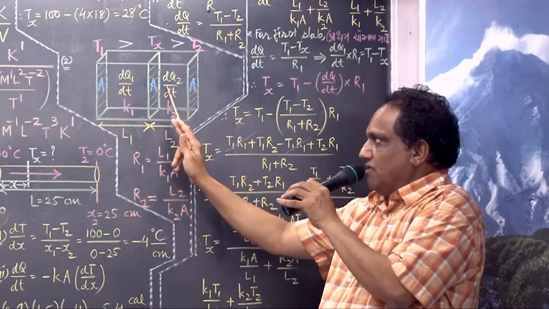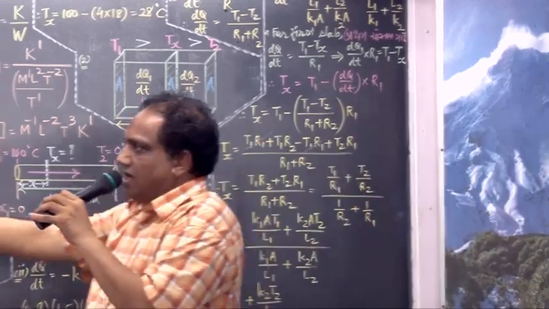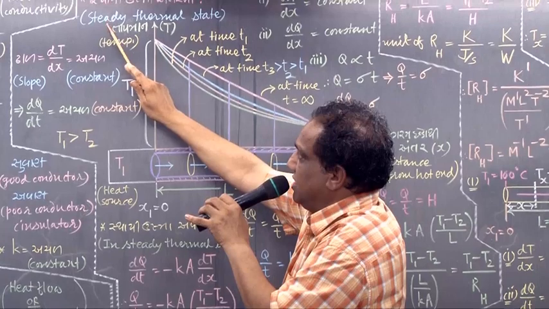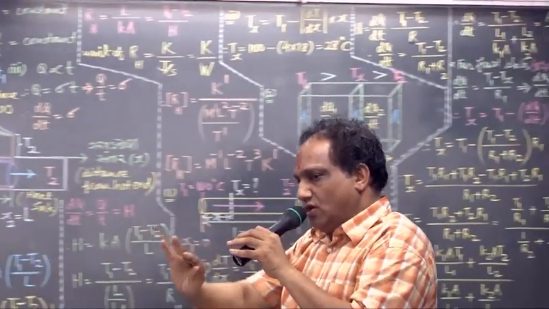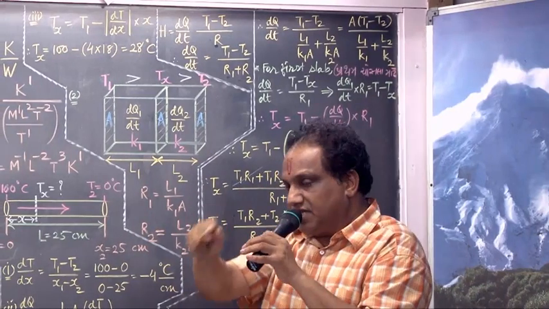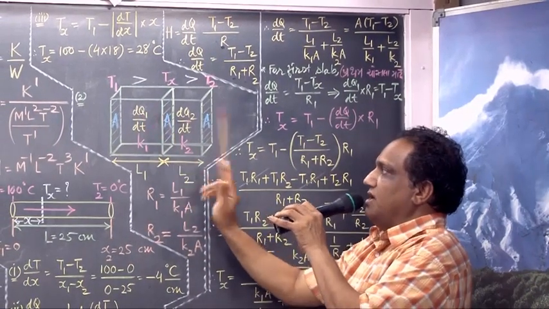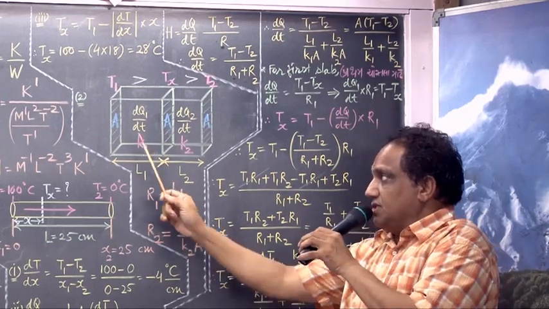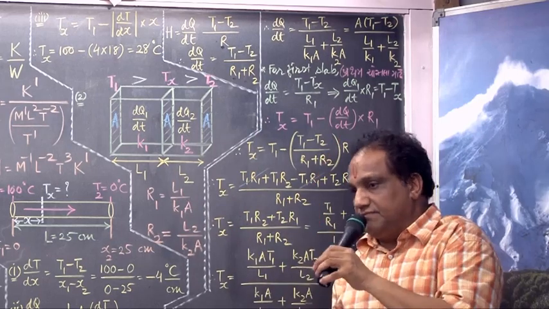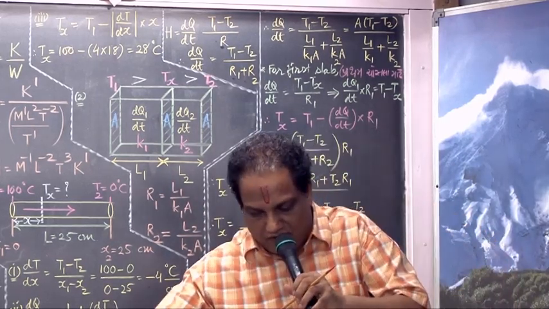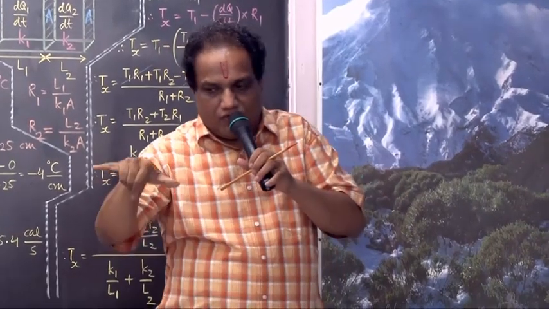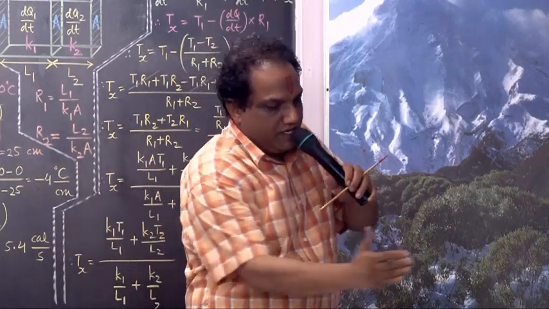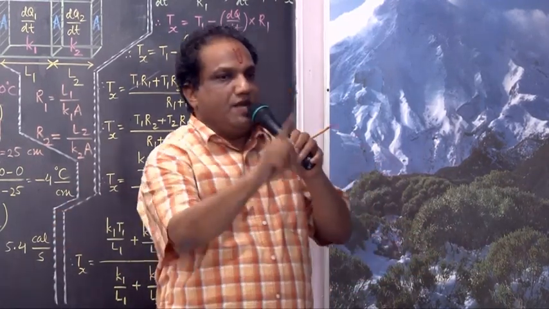But these two will become equal, because dq/dt becomes constant once the body has achieved a steady thermal state. So after the whole compound slab has achieved steady thermal state, these two heat flows become equal. This is said to be connected in series. Suppose you have one slab, second, third, and you connect them one after another in a chain, in a queue. Then it is called series connection.